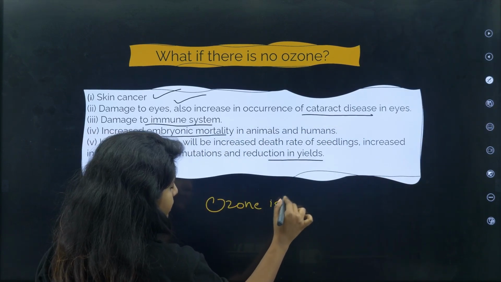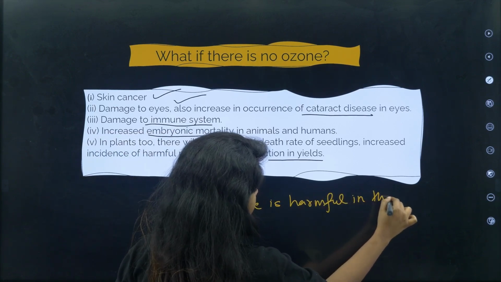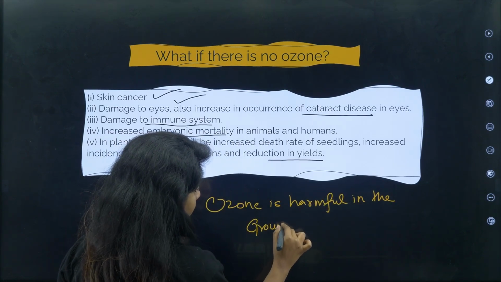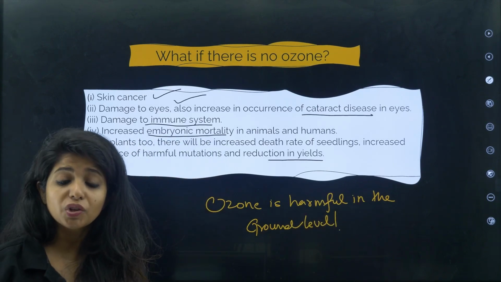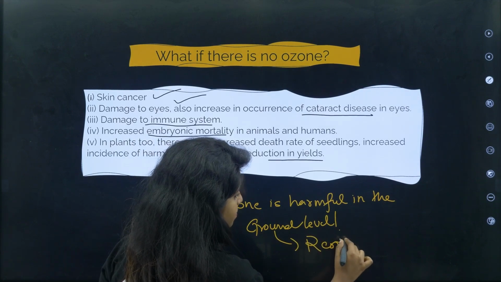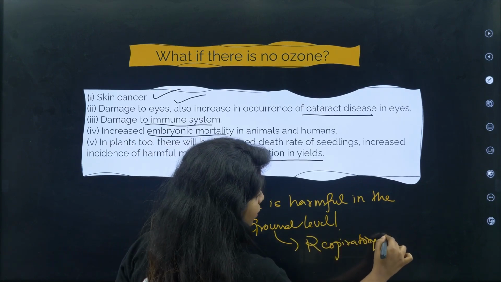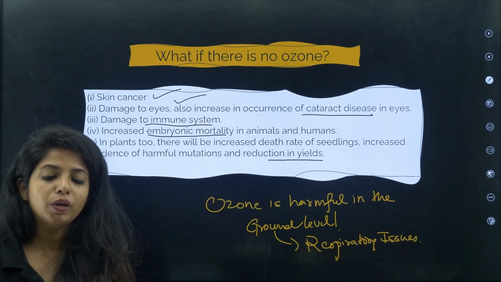Ozone is harmful in the ground level. Okay, ozone is really harmful in the ground level. It can cause respiratory issues as well. Cool, will you be able to remember it?